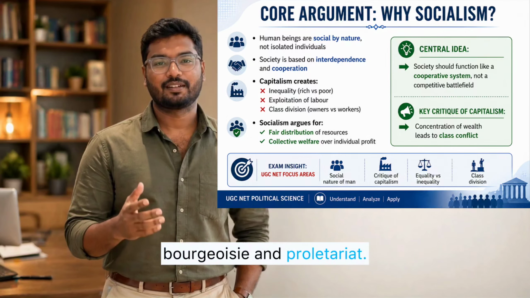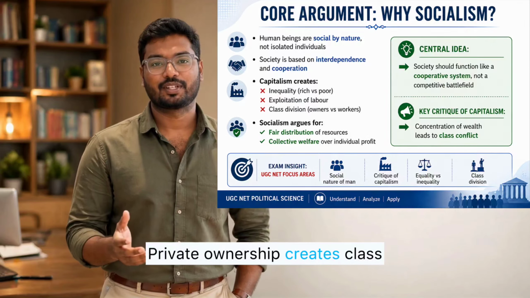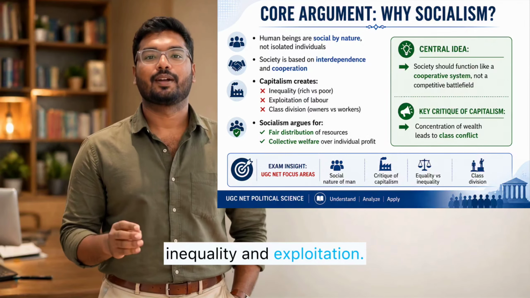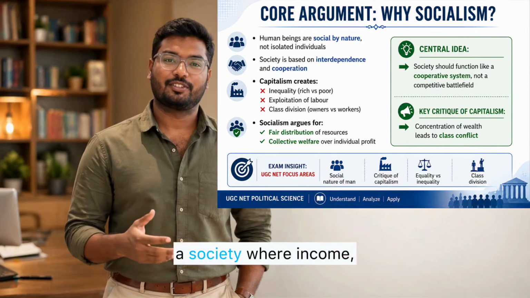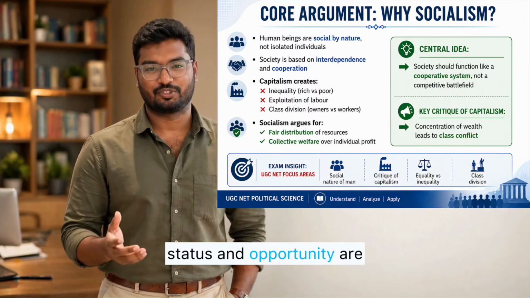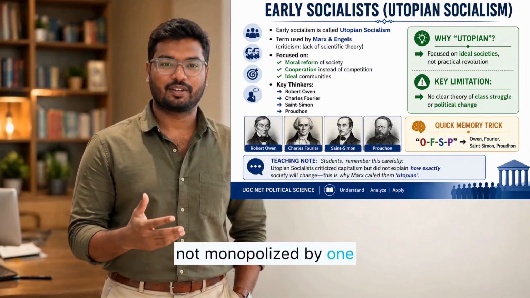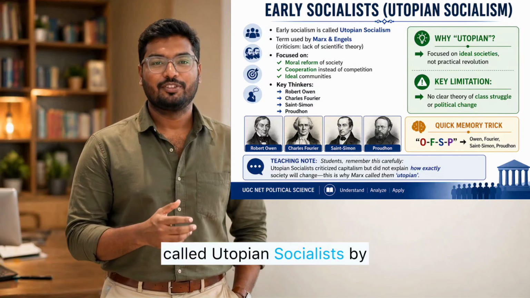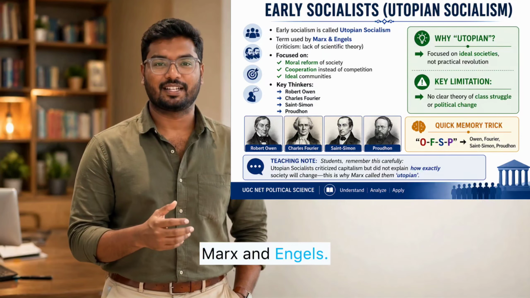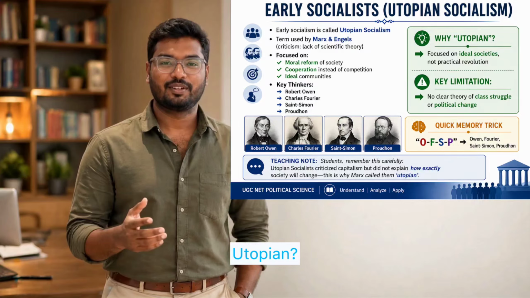bourgeoisie and proletariat. Private ownership creates class inequality and exploitation, so socialism supports social ownership of resources and a society where income, status, and opportunity are not monopolized by one class. Now we move to the early socialists, also called utopian socialists by Marx and Engels. Why were they called utopian?